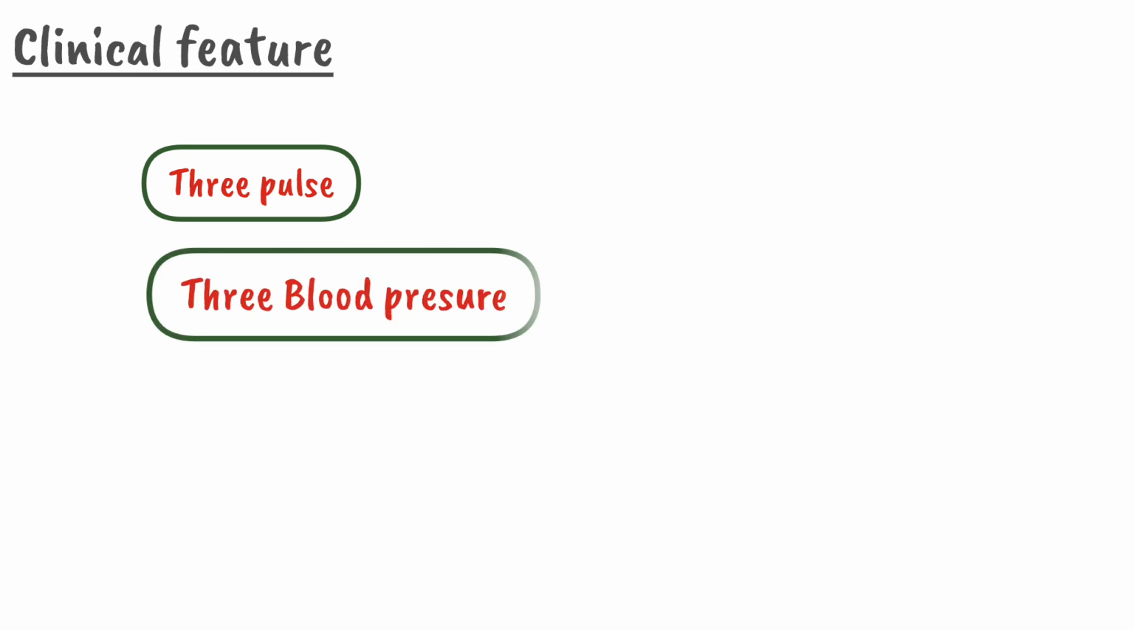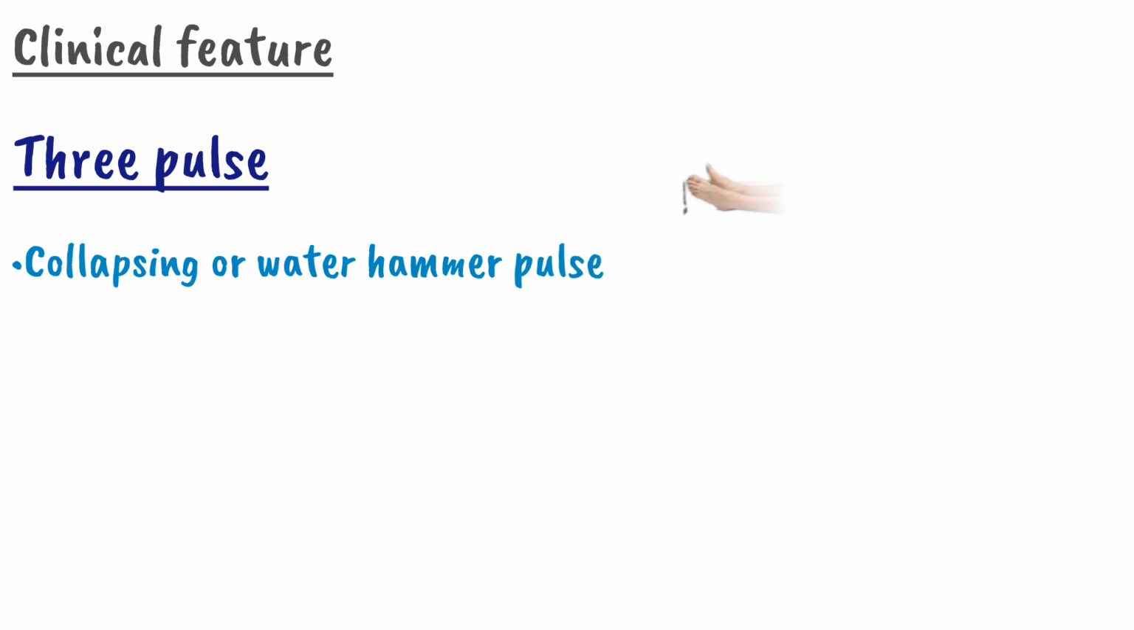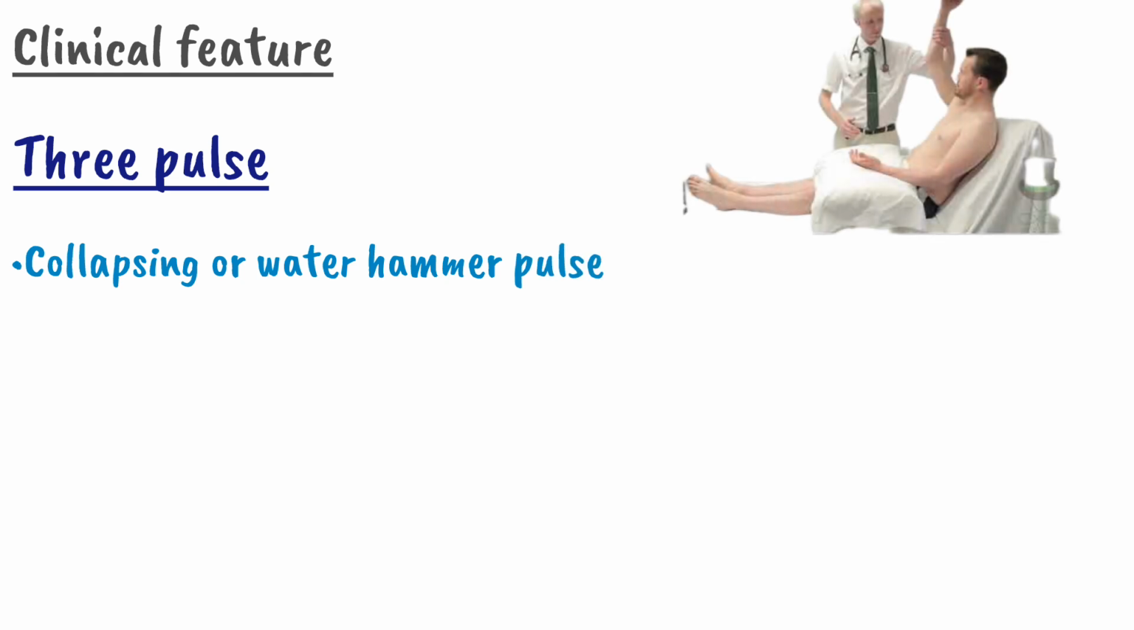Now let's discuss the clinical features of aortic regurgitation. To diagnose aortic regurgitation, remember that there are 3 pulses, 3 BPs and 3 murmurs in aortic regurgitation. The 3 pulses include the collapsing or water hammer pulse. You can see the collapsing or water hammer pulse here. This is called a water hammer because it produces a noise like a hammer blow.